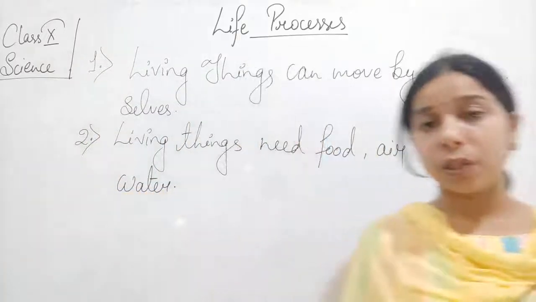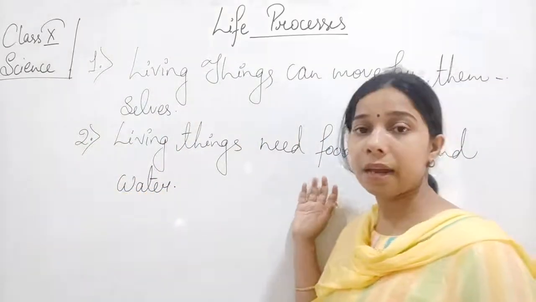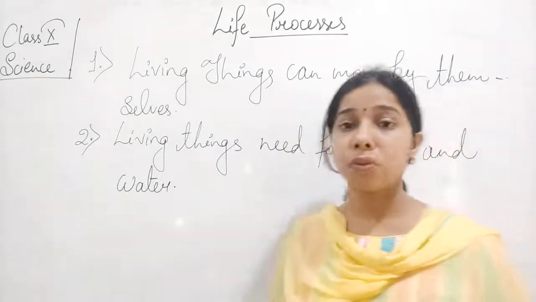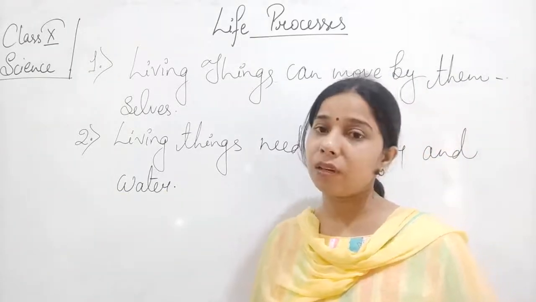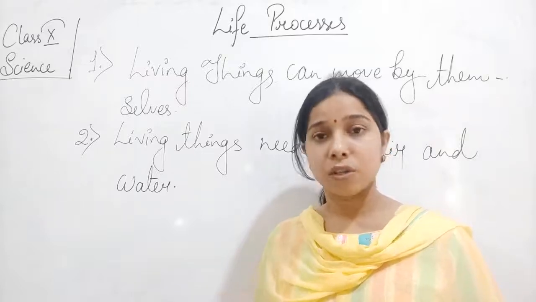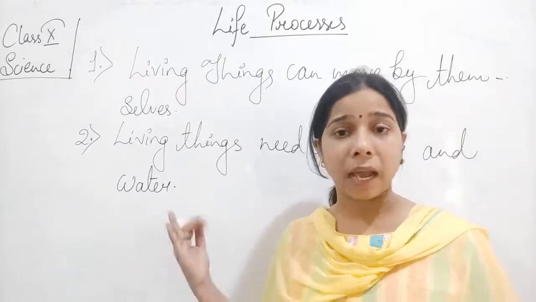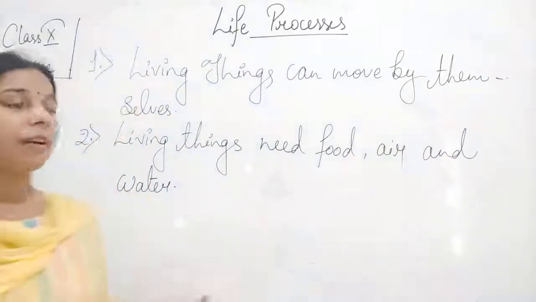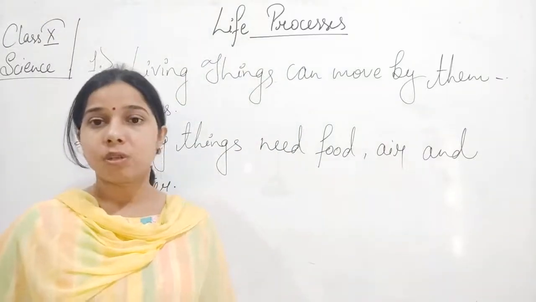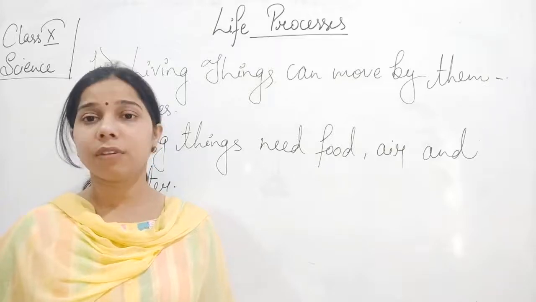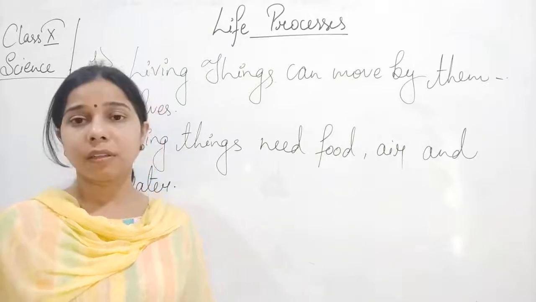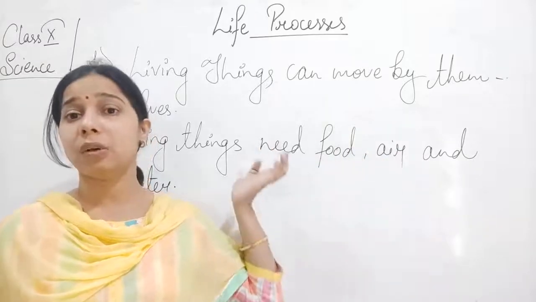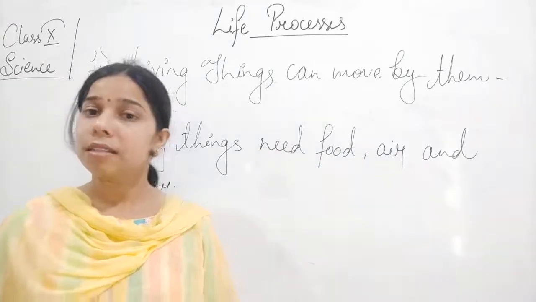While living things use food, air and water, which provide energy, and it is necessary for them to survive. Food gives energy, air is important, oxygen is helpful to carry out the process of respiration, and water is important for the survival of living organisms. So this is important for the living thing. But what about non-living things? There is no need of food, air or water for them to survive.